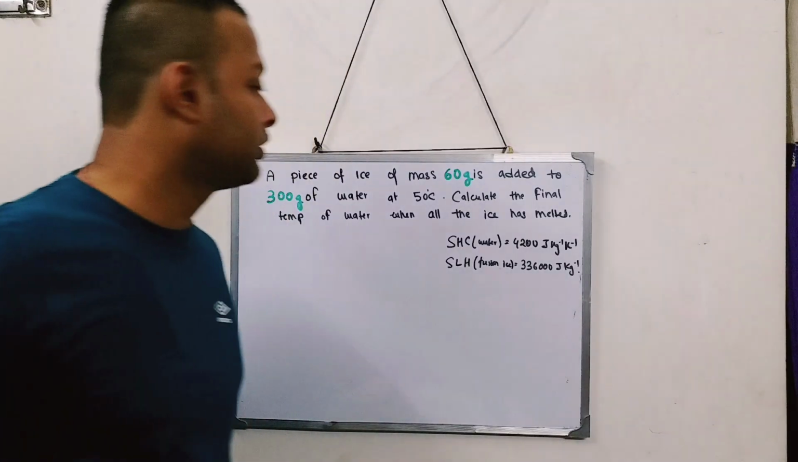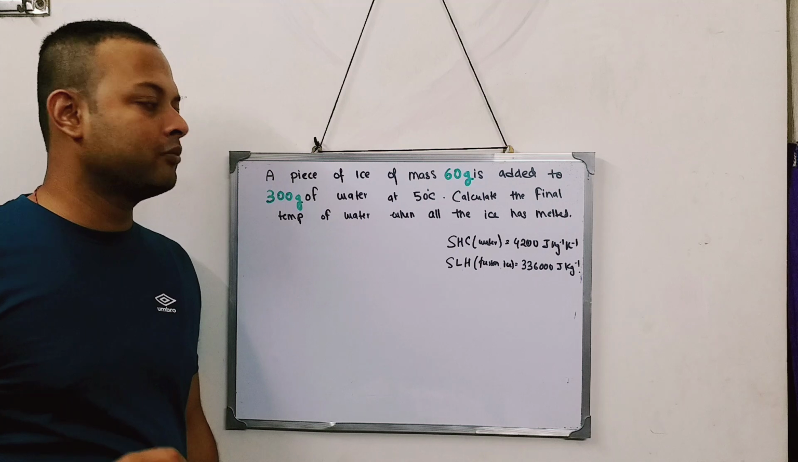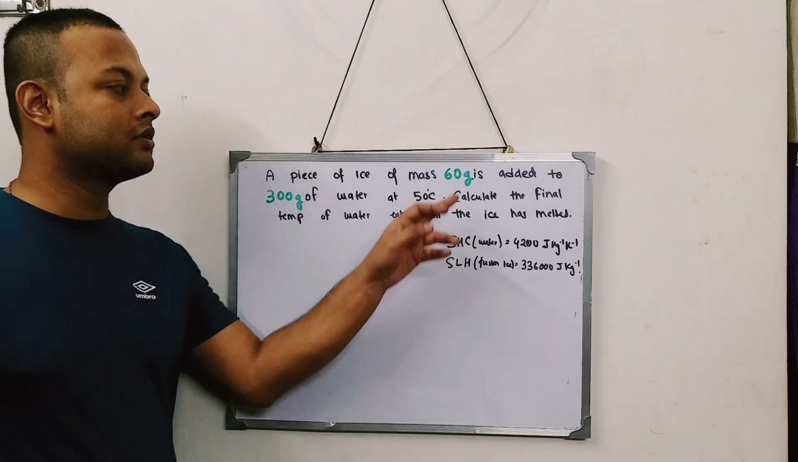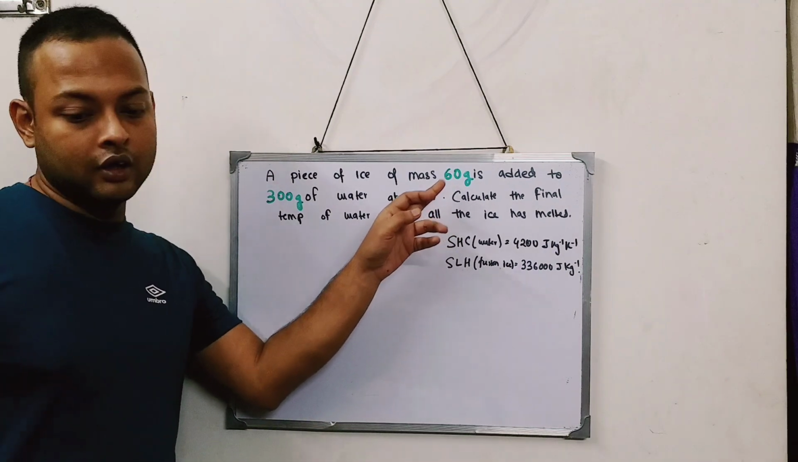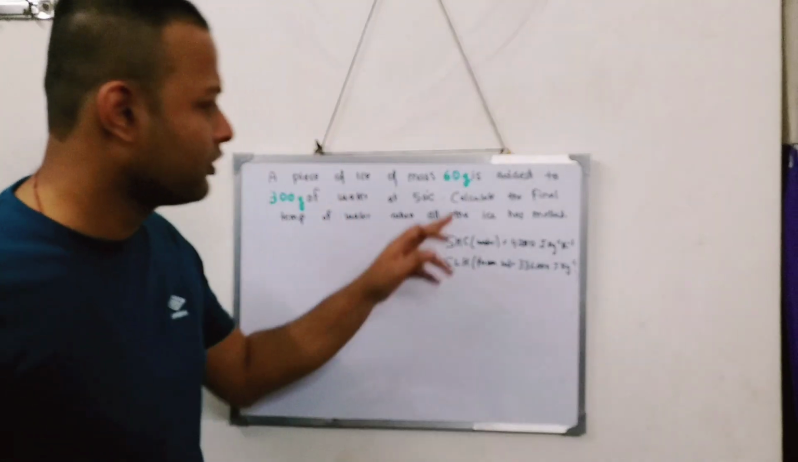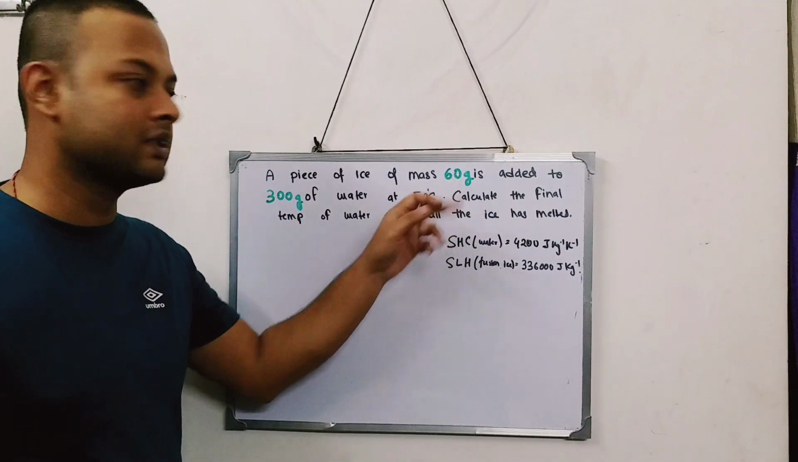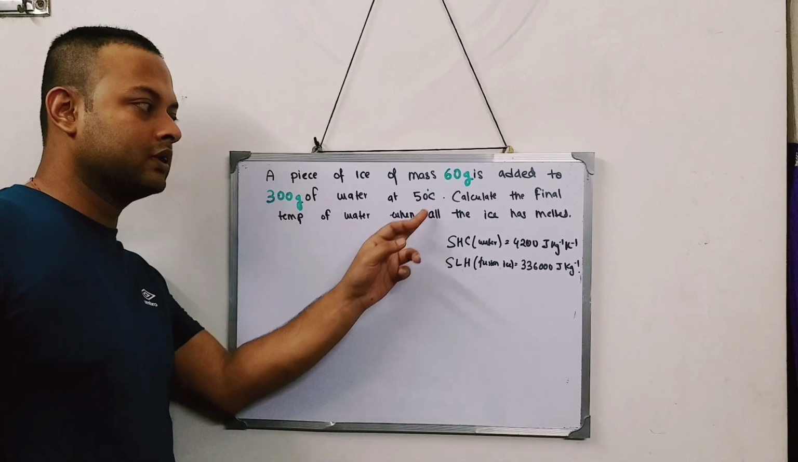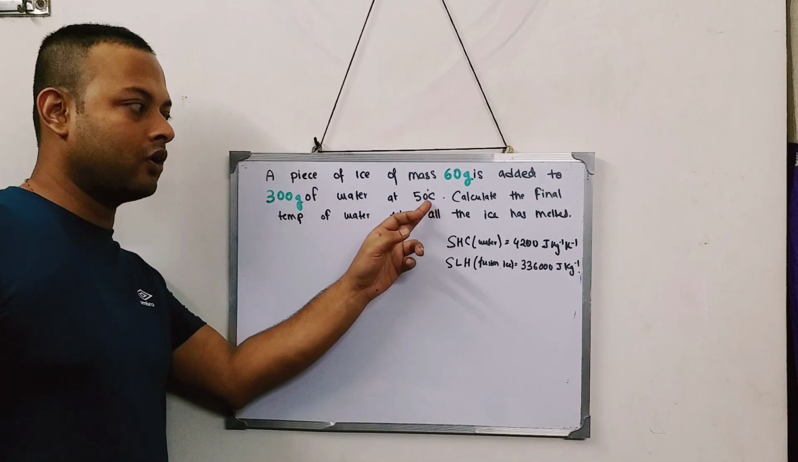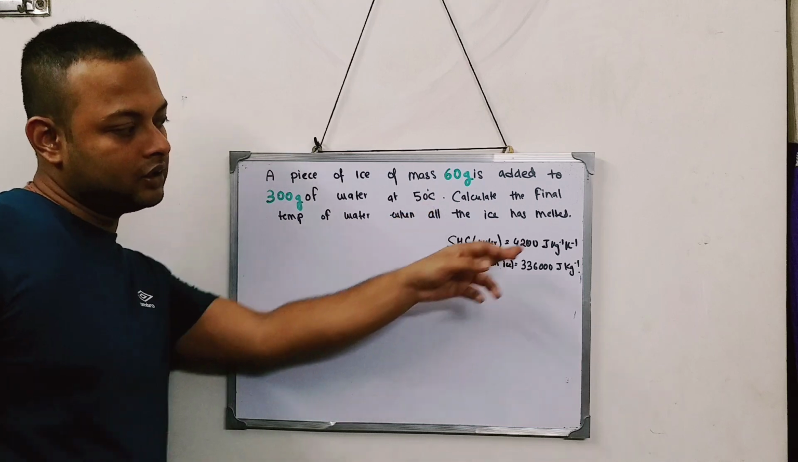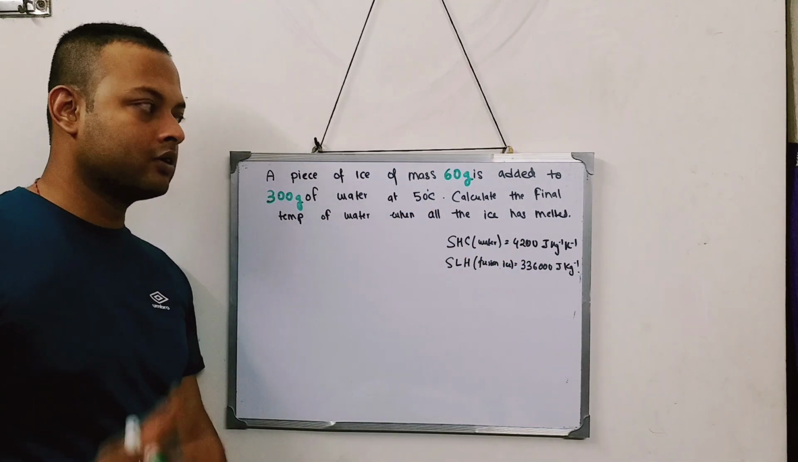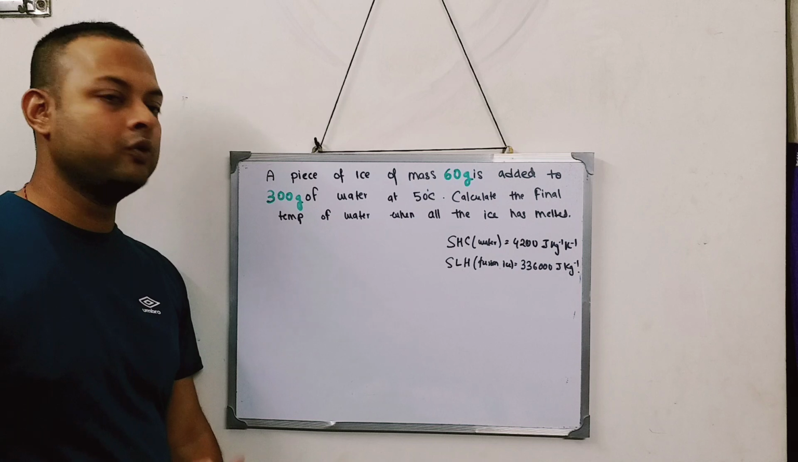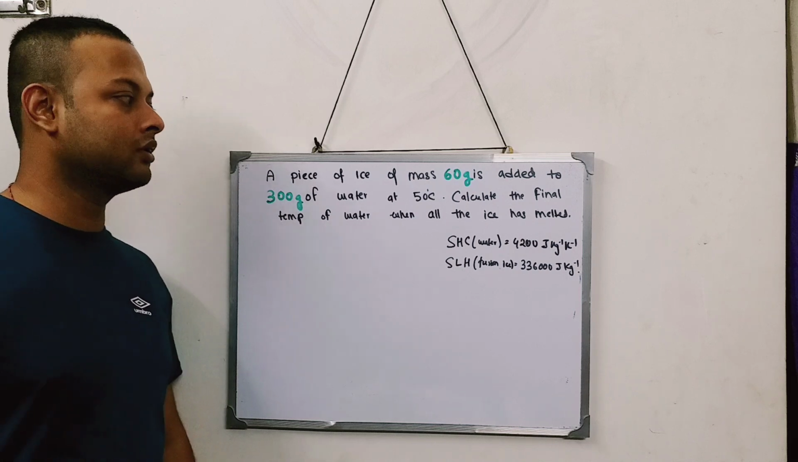Now the same sum, I just changed a few numbers. This mass, which I think previously was 40 gram, I think I made 60 gram. This one changed to 300 gram. The temperature is 50 degrees centigrade. The initial temperature of the hot water remains the same, 50, and these two values remain the same. Solve the sum and tell me what is the answer. Write in the comment section. Okay.